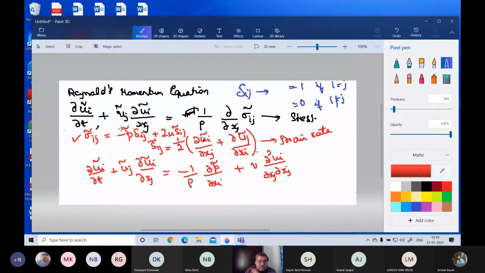Something is missing. What is missing here? Tell me. Something I told wrong. Not wrong, I missed something. The missing term is this. So this is 2 mu Sij, sigma ij. So sigma ij is this, so it is dou by dou xj.